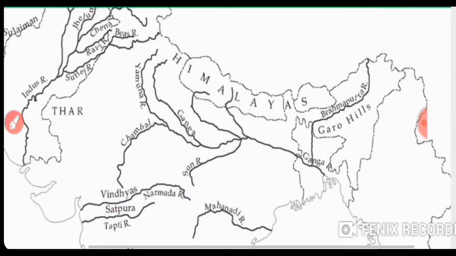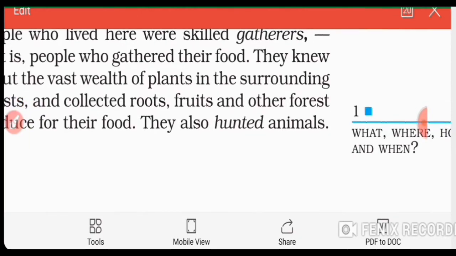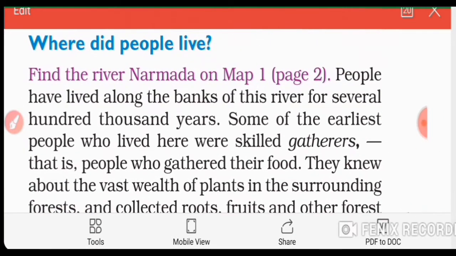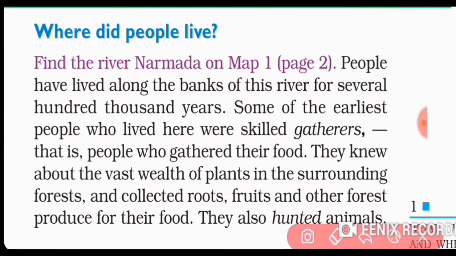So, we are told that on the banks of this river, people lived for 100,000 years, not 1 or 2 years, but for several 100,000 years, a long, long time. Some of the earliest people who lived here were skilled gatherers, that is, people who gathered their food.